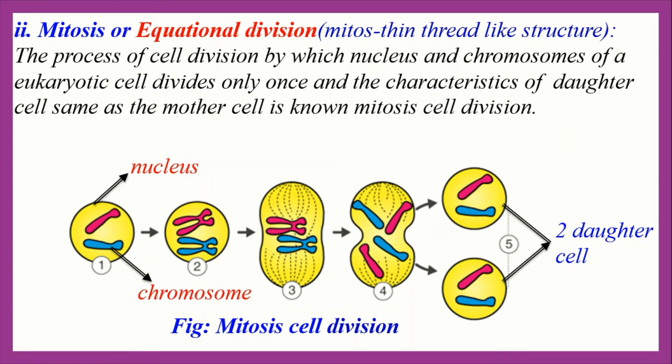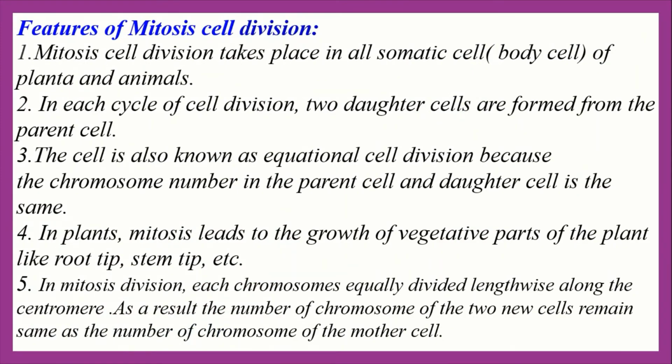In 1879, scientist Schleicher first observed this type of cell division and named it karyokinesis. Later on, in 1882, Flemming named this cell division as mitosis. Now everybody see the characteristics or general features of mitosis cell division. Mitosis cell division takes place in all somatic cells or body cells of plants and animals.